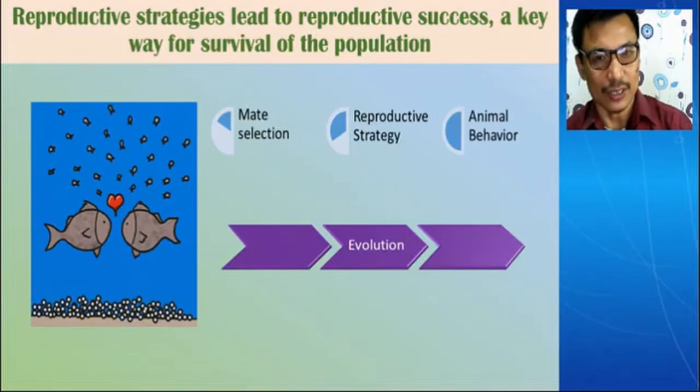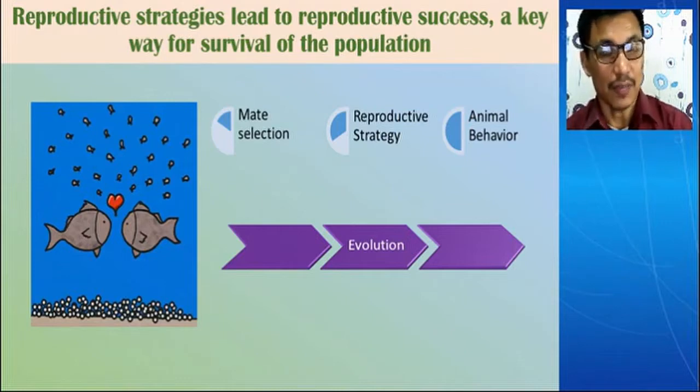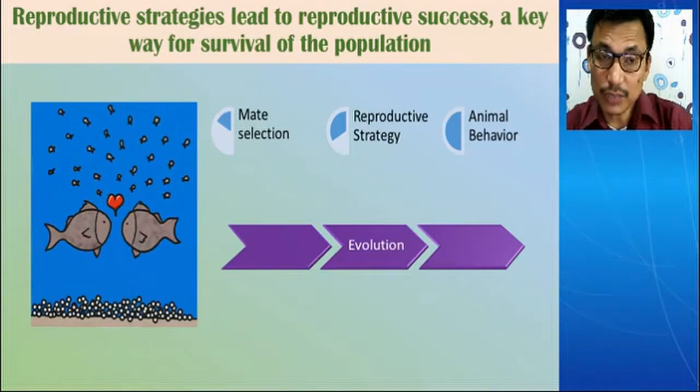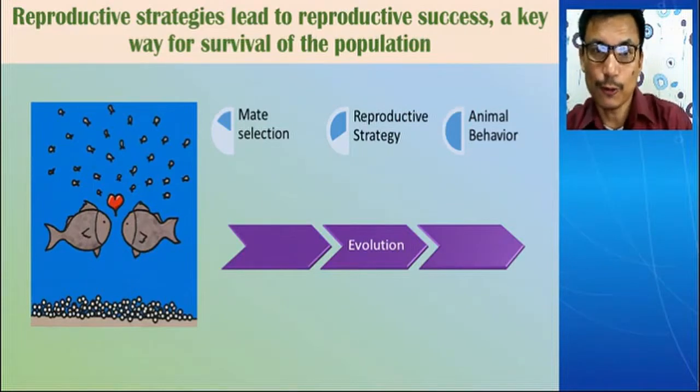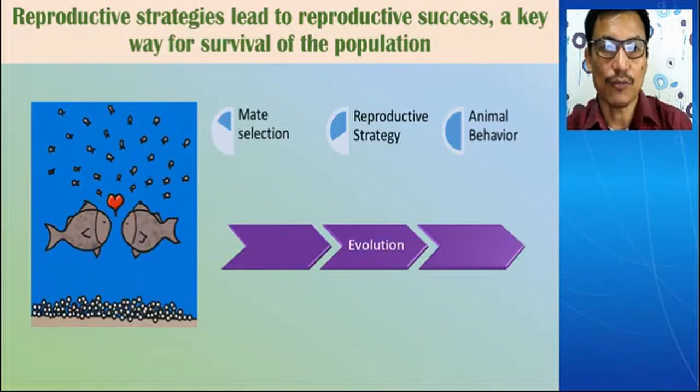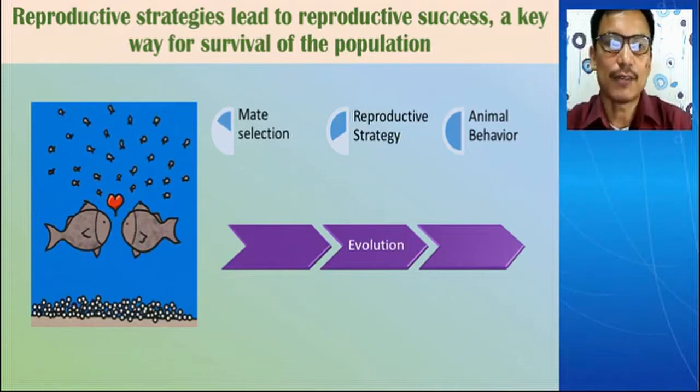So the goal of following this strategy is mate selection. The mate selection has to take place, and for that one has to follow a better strategy, and ultimately the behavior is the outcome of this strategy. When all three components are linked, an animal can go for a very efficient reproductive strategy and get better mate selection through some animal behavior, and the animal can survive for a longer time.